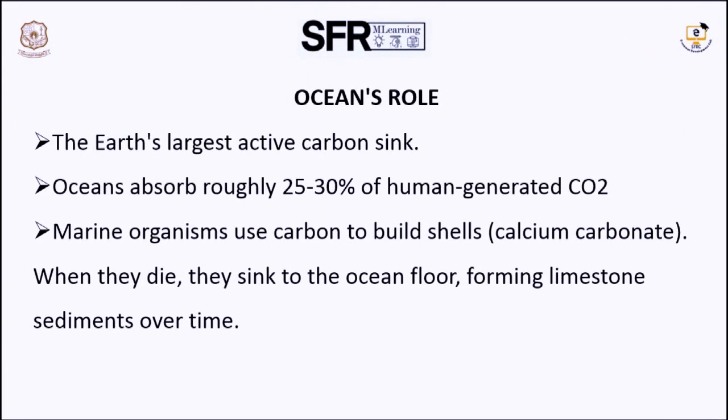Next, the ocean also plays an important role in the carbon cycle. The earth's largest active carbon sink is the ocean. In the ocean, plants are also involved in photosynthesis and produce sugar and fix the carbon dioxide inside. This is a big biomass of carbon. So it reduces the carbon footprint in the whole world.